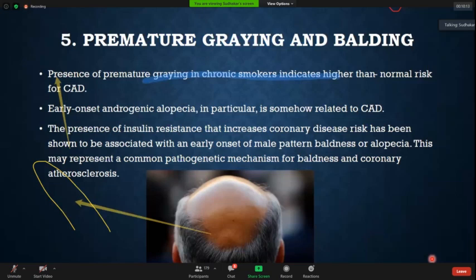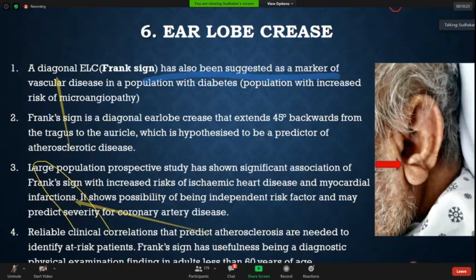So I think we should always remember that premature graying of hair and male pattern baldness, that is androgenic alopecia, are associated with early onset coronary artery disease. Now, this is one thing which some of us know, some of us don't know, but I think we all should know.